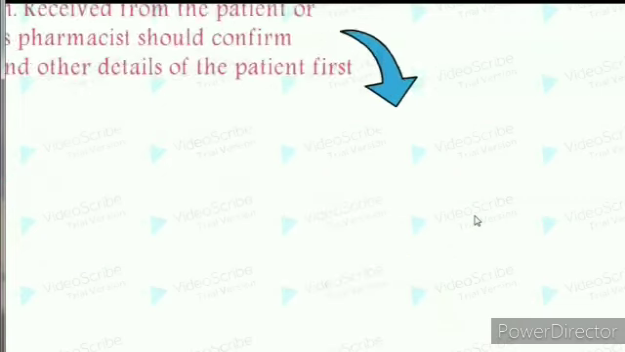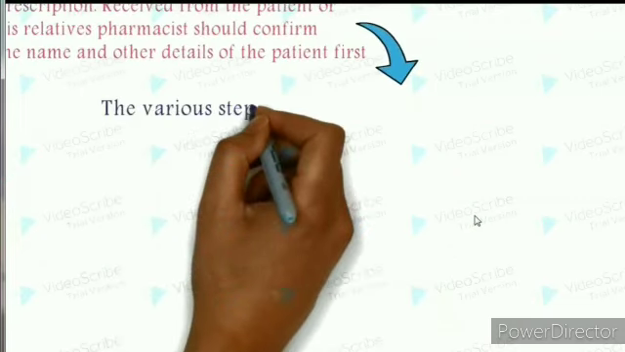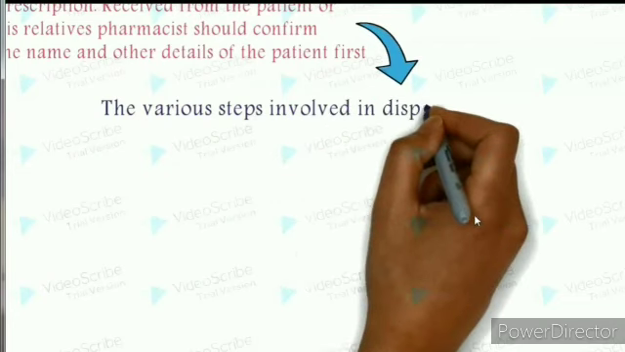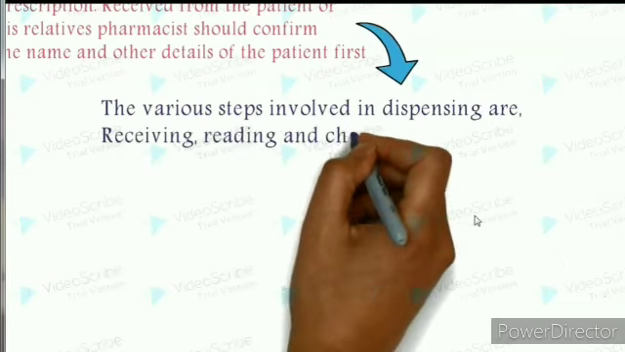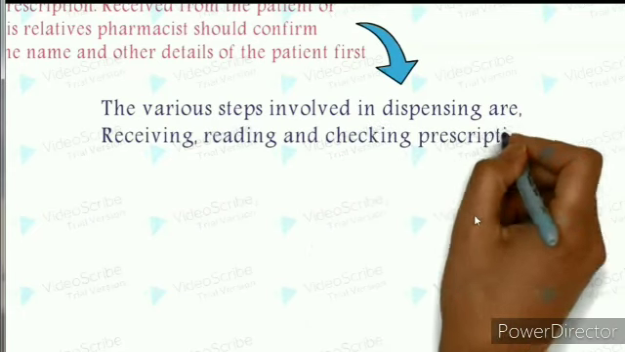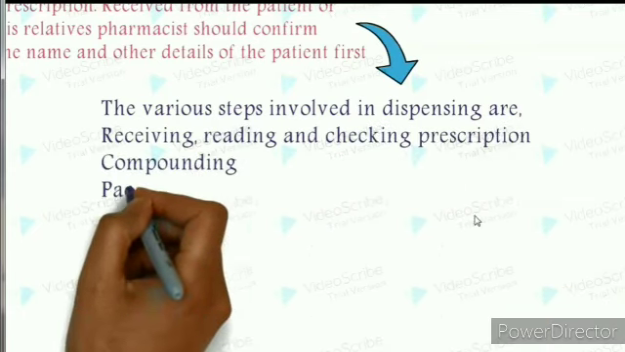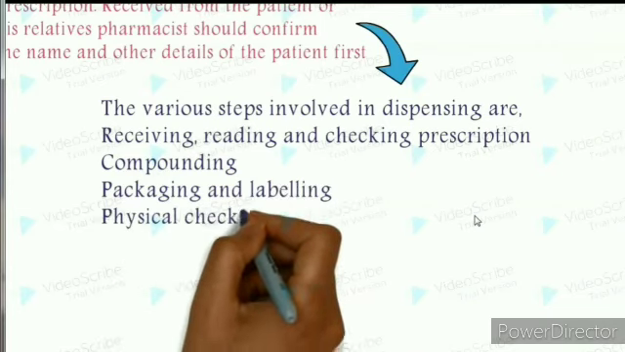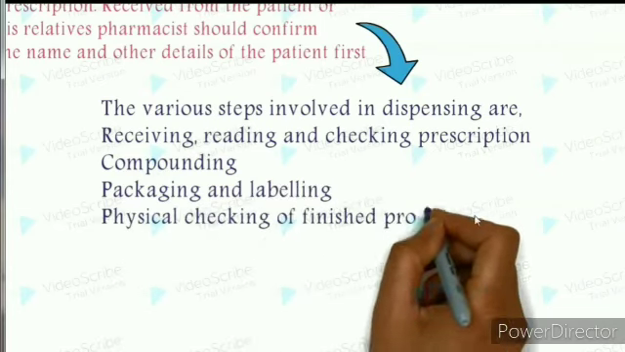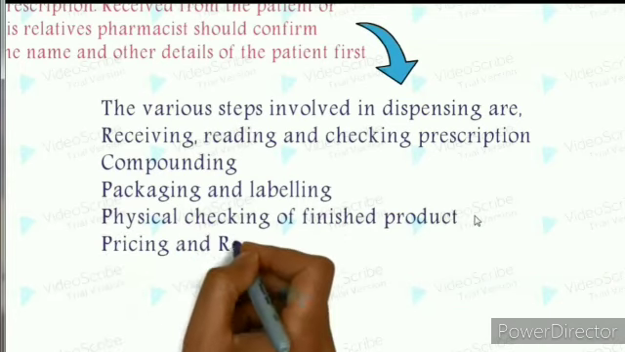Next, the various steps involved in dispensing of medicament. First is the receiving, reading and checking of prescription, compounding, packaging and labeling, and physical checking of finished product, and finally pricing and record keeping.